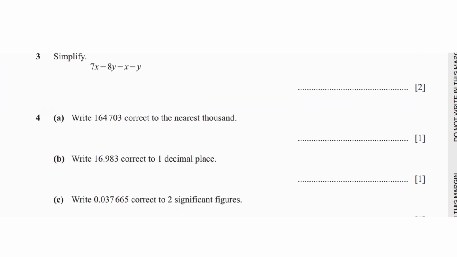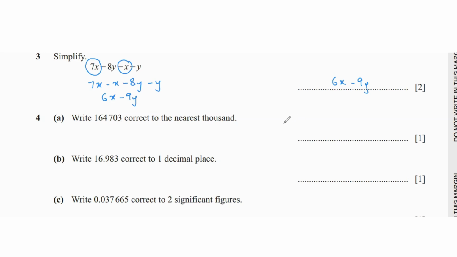Question 3 says simplify 7x minus 8y minus x minus y. So in this case, we're going to collect the like terms. 7x and negative x are like terms, and negative 8y and negative y are like terms. So 7x minus x minus 8y minus y is going to be 6x minus 9y. That is your answer.